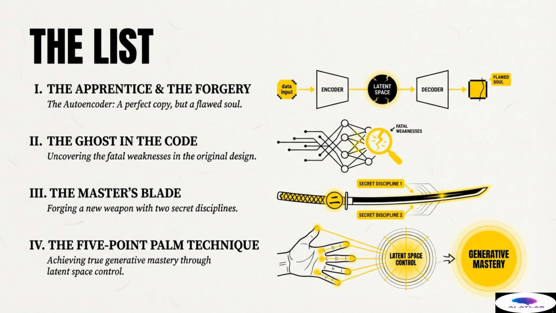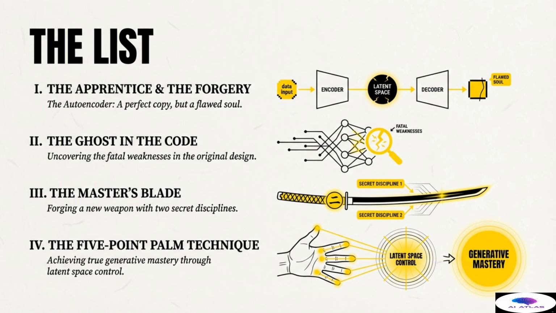Finally, we explore the five-point palm technique. This is the moment when the VAE achieves true generative mastery, demonstrating how its organized and continuous latent space allows for controlled creation, seamless interpolation, and even vector arithmetic, giving us unprecedented precision over the output data.